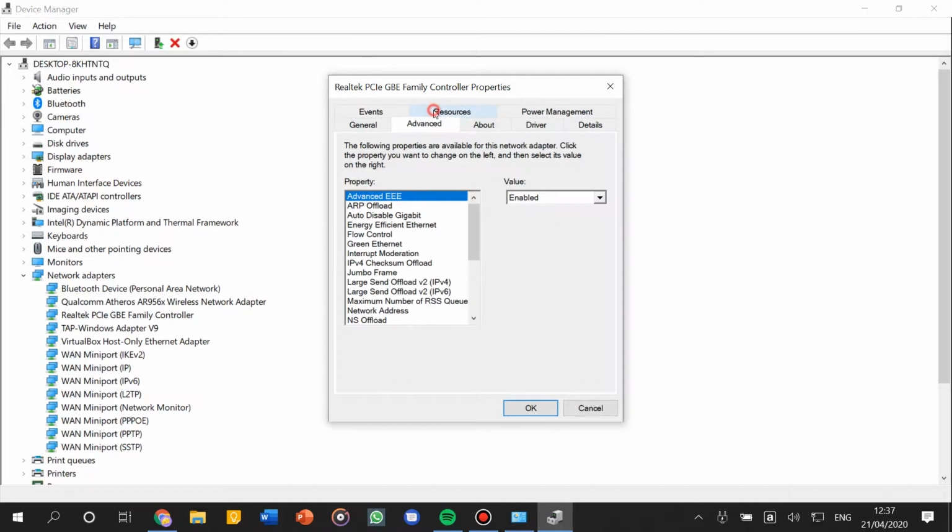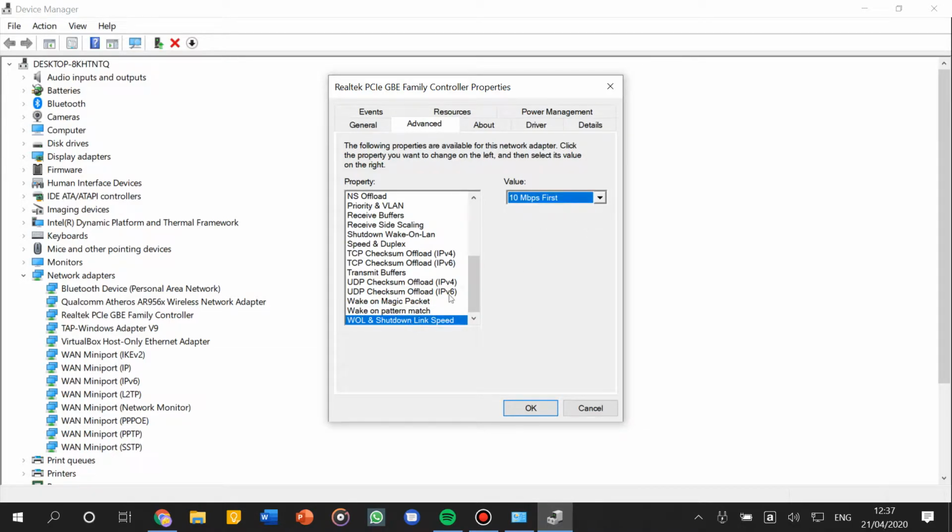Then let's go to Advanced. Let's go to Wake on Magic Packet. It has to be enabled. This option also has to be enabled, and this option must be 10 megabytes or 100 megabytes.